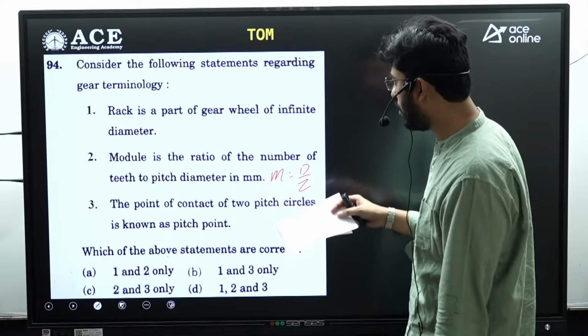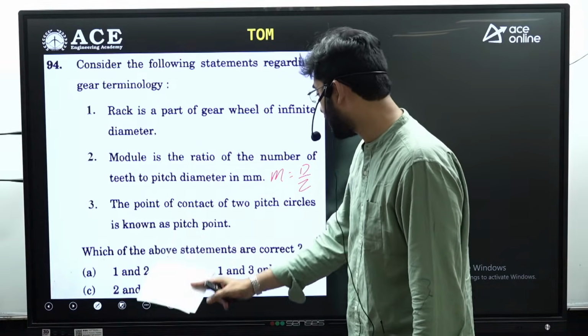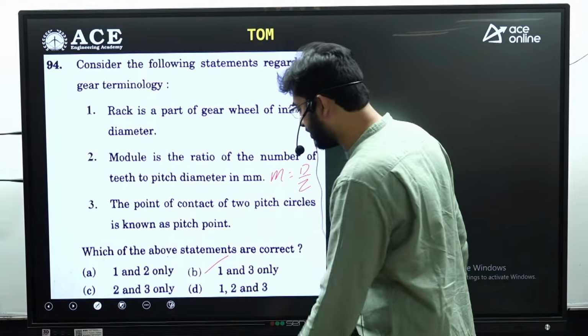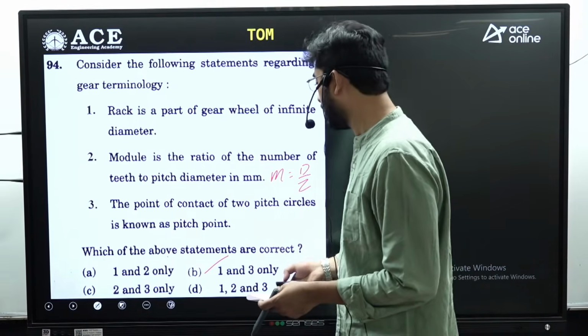So you have to eliminate the options which are containing statement 2. Option A is containing statement 2, option C is containing statement 2, option D is also containing. So option B is the answer in that case. Option B is the answer. Okay.